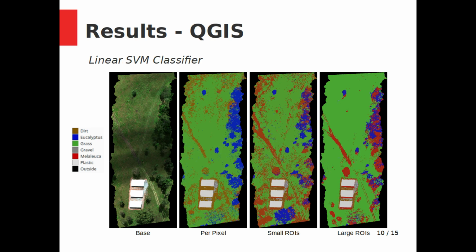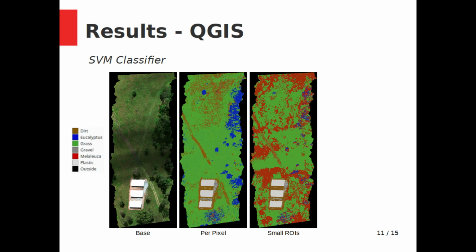The linear SVM classifier performed significantly better than the random forest classifier. The large regions of interest set again performed the best. It was able to identify the location of both species. However, again, dirt was incorrectly classified as Melaleuca. It can be seen in the per pixel set that it correctly identified eucalyptus, but misclassified Melaleuca as dirt.